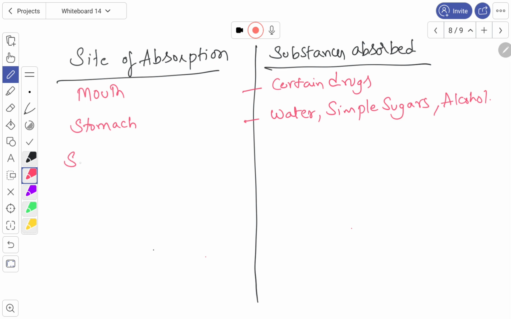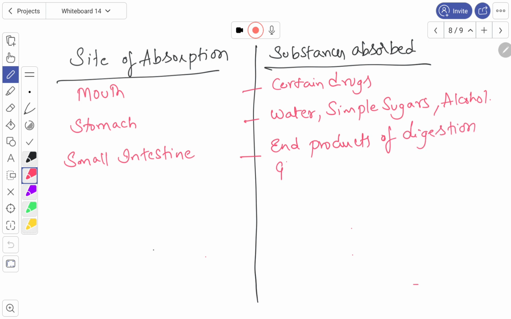And small intestine, already we learnt in the small intestine what are the substances absorbed. So end products of digestion like glucose, fructose, galactose, amino acids, fatty acids and glycerol.